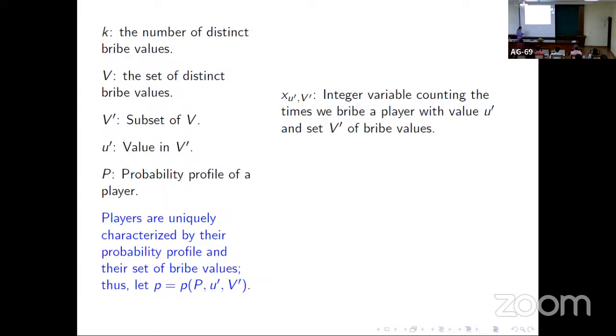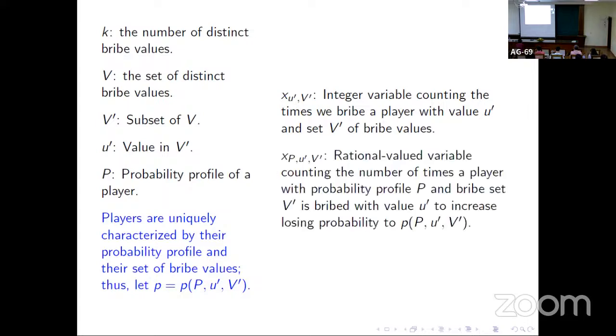So what do I mean by that? We know that the bribe vectors are monotone in nature. So if I give you a set of bribe values and a profile, the profile will have the same number of elements as the bribe vector. Now, if you know which u prime I am talking about in this bribe vector, then you can relate that to which probability it corresponds to. So we need not consider every pair of u prime and p prime from this probability profile. We can just say this is the probability profile and this is the u prime. So with this triplet u prime, v prime and p, you can come up with this probability p.